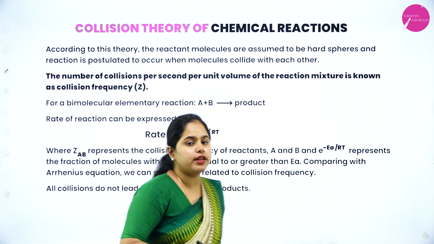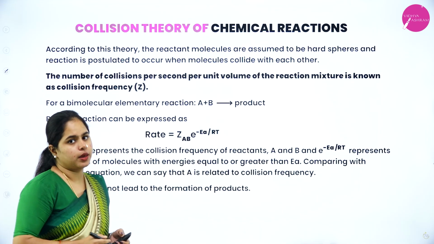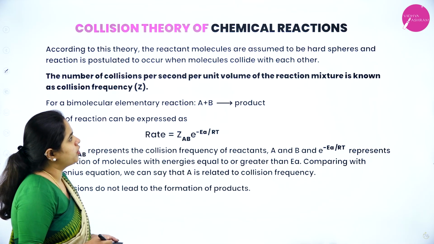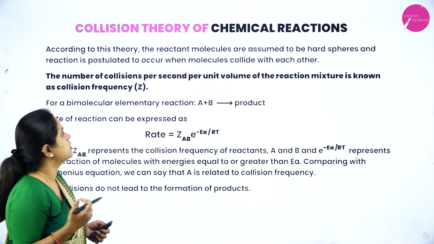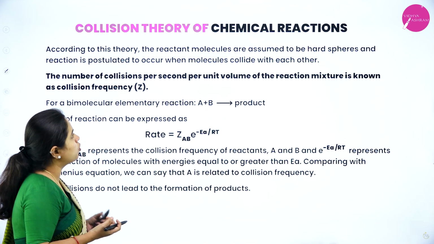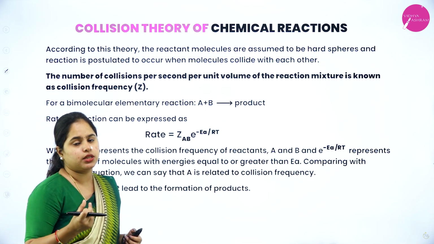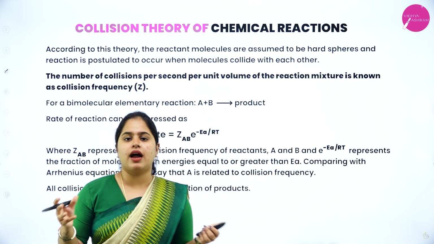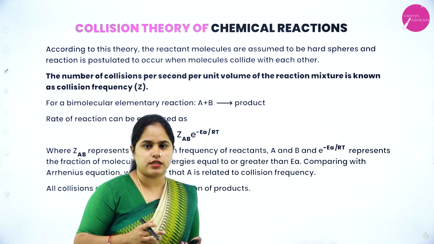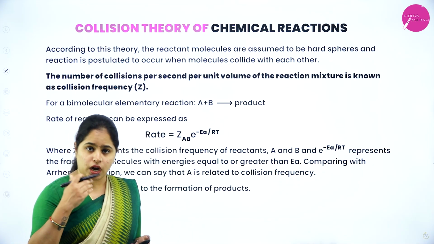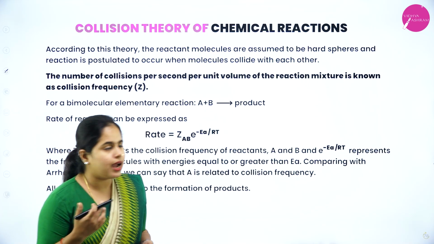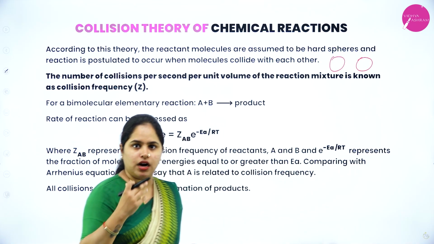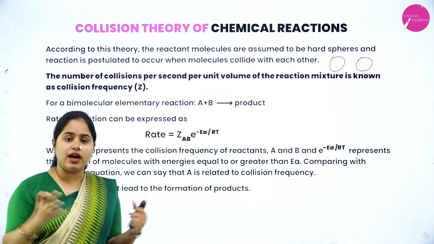So now moving on to the next one, that is the collision theory of chemical reactions. Okay, so according to this theory, the reactant molecules are assumed to be hard spheres, and the reaction is postulated to occur when molecules collide with each other. So as the name suggests, collision theory. So how are the reactants combining and forming the product? According to collision theory, your reactants are considered as hard spheres, and the spheres will collide with each other.